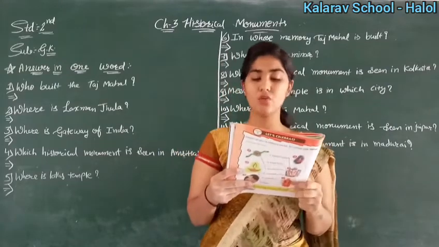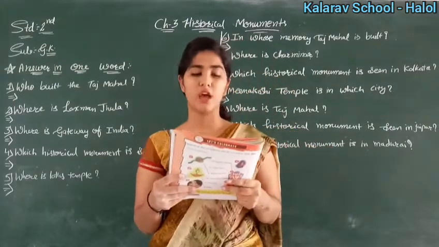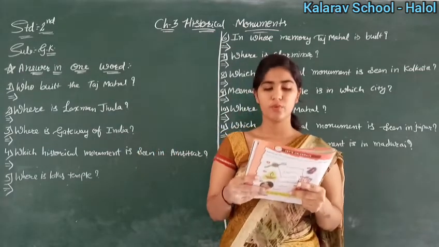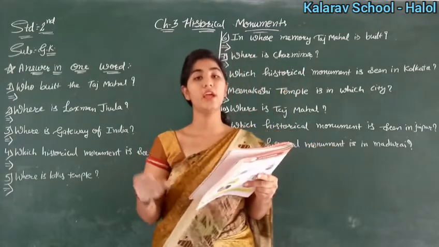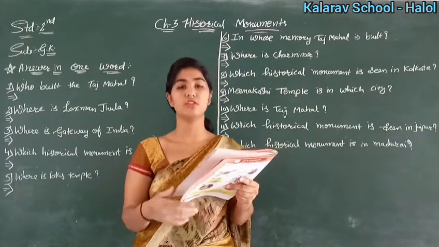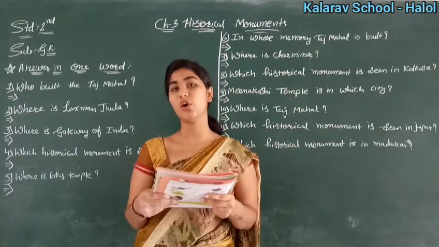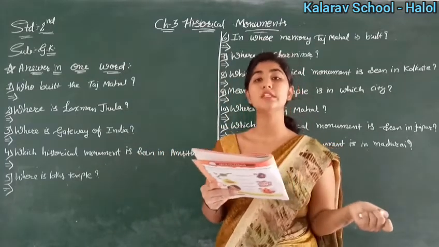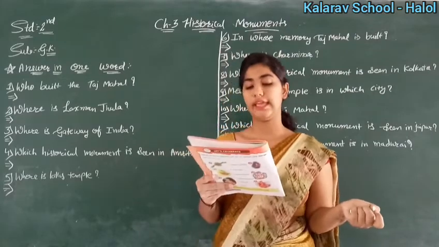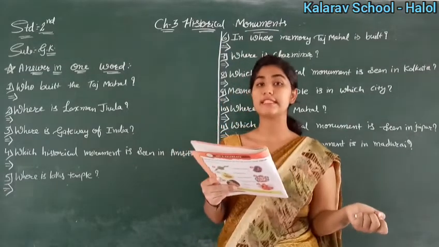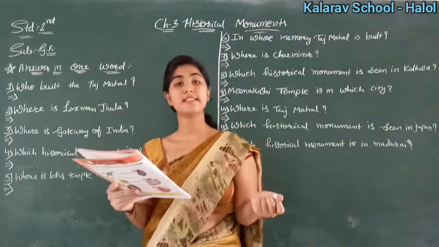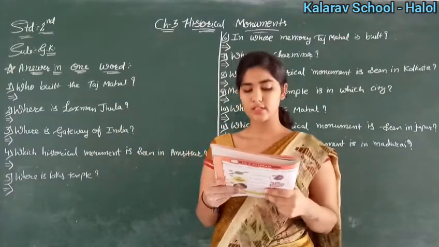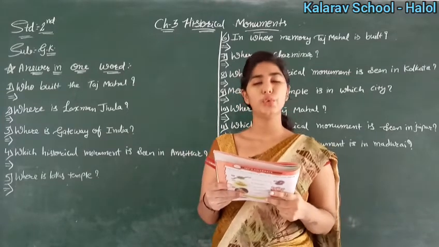Okay. Now second is about Charminar. So where is Charminar? It is in Hyderabad. Yes or no? Okay. Then Victoria Memorial. So where is Victoria Memorial, tell me? Kolkata. Okay. Then Hawa Mahal. Hawa Mahal is in Jaipur. Okay. Gateway of India. So that is in Mumbai. Then it is Lotus Temple. Have you seen Lotus Temple? How does it look? Okay, so Lotus Temple, it is in New Delhi.